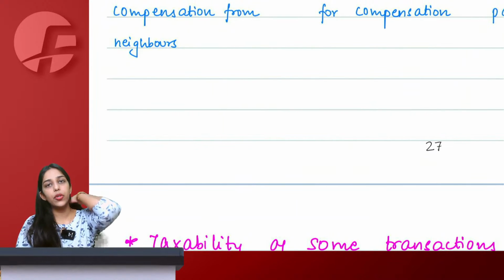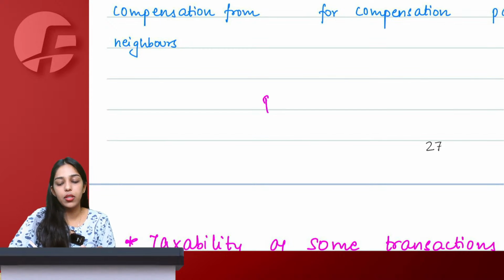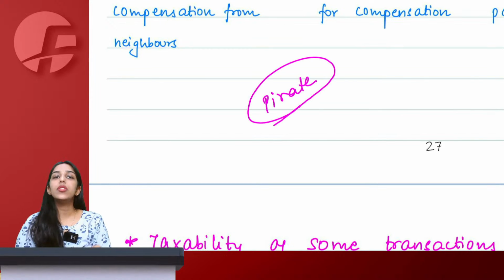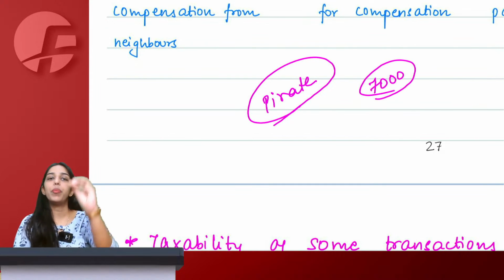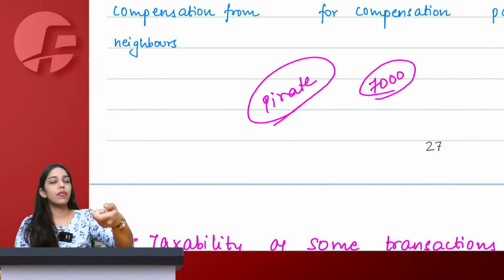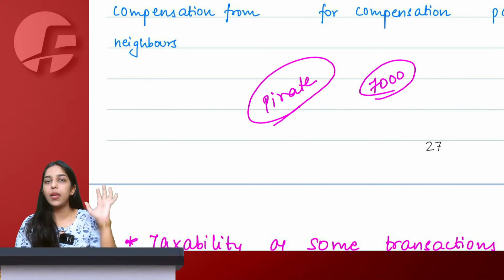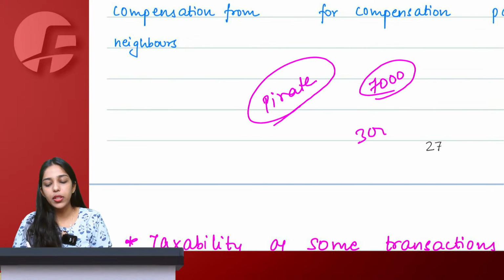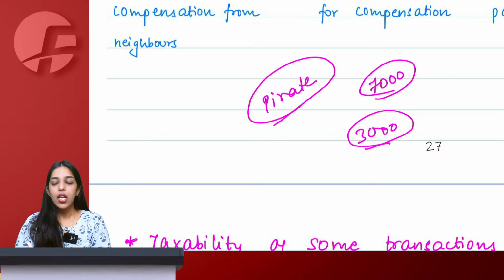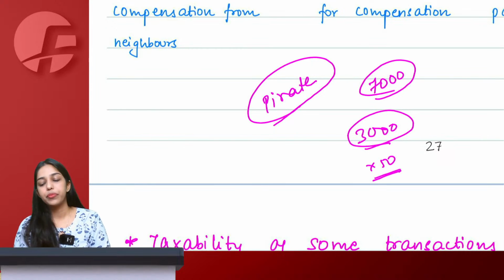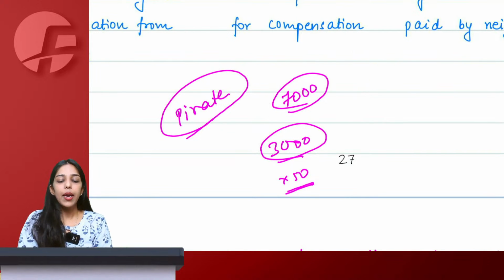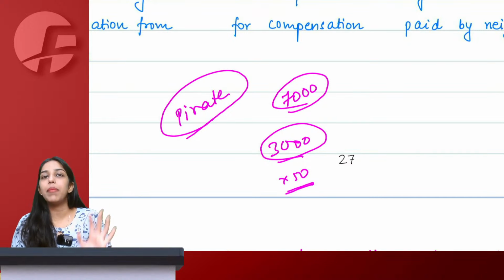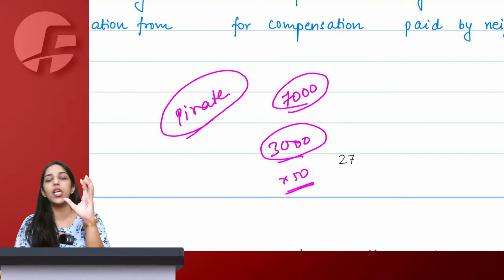Okay, so let's say today you pirate my lectures. Normally, let's say the batch is for 7,000 rupees. You purchase lectures, you copy the entire lectures in a pen drive and you start selling these lectures for 3,000 rupees. By doing such things, you were able to sell 50 lectures, let's assume. And I got to know this later. When you had purchased lectures, it was specifically written that if any student pirates the lectures and it is found out later on, we will be charging a penalty from that person.